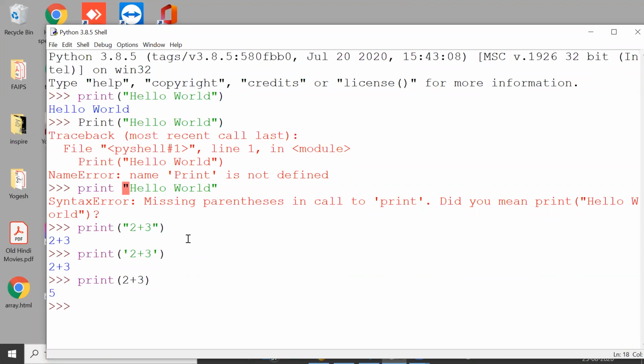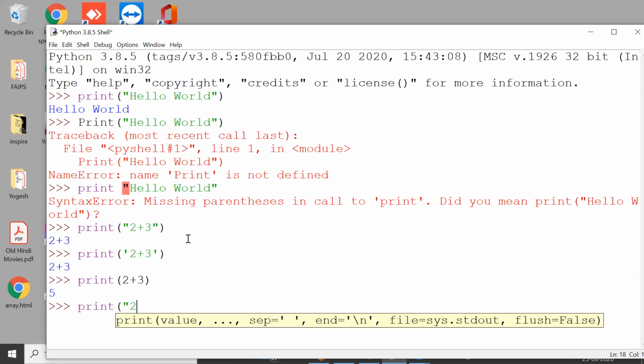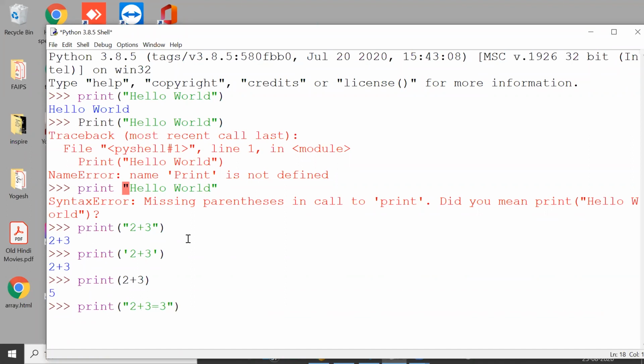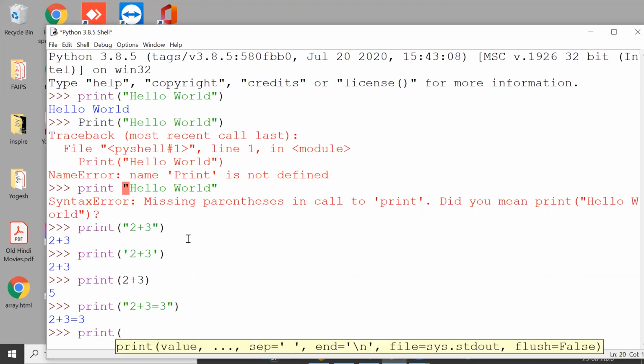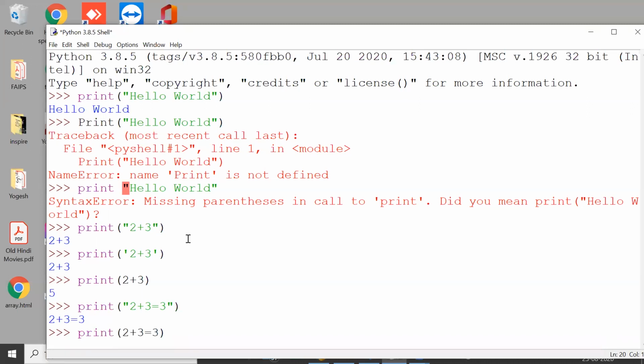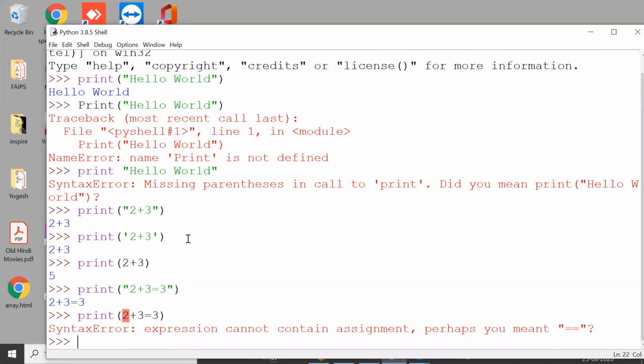Within quotation marks, if you write print 2 plus 3 is equal to 3, Python has nothing to do with it. Whatever you specify within quotation marks, it will display as it is. Right or wrong, that is not Python's headache. And if you type something without quotation marks, it will evaluate it and then display an error, because this is not a valid expression, 2 plus 3 equal to 3.